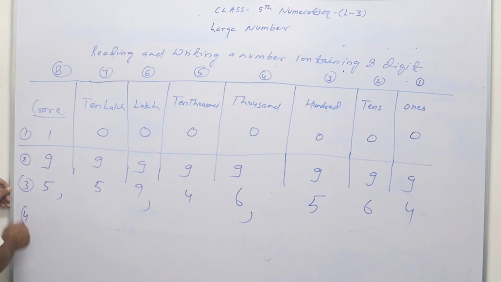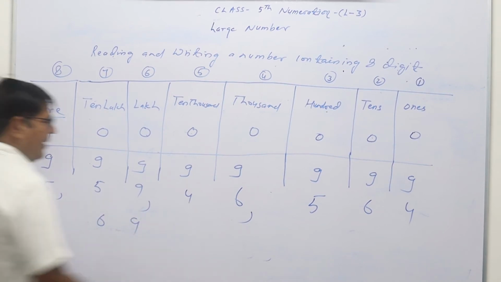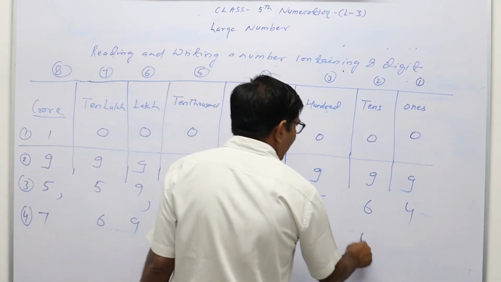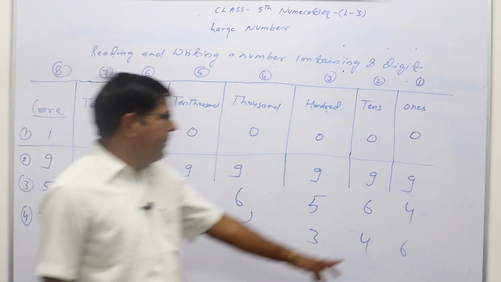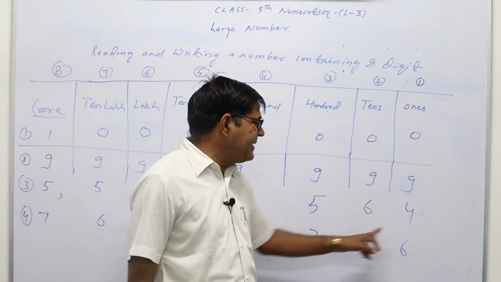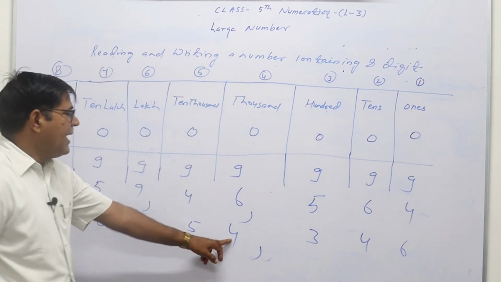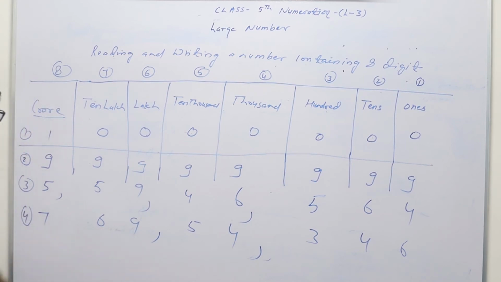Let us suppose one more example. If we have to write 7 crore 69 lakh 54,346, how will we write it? Count from the right hand side: ones, tens, hundreds, put a comma, then thousands, ten thousands, put a comma, then lakh, ten lakh, and put a comma.